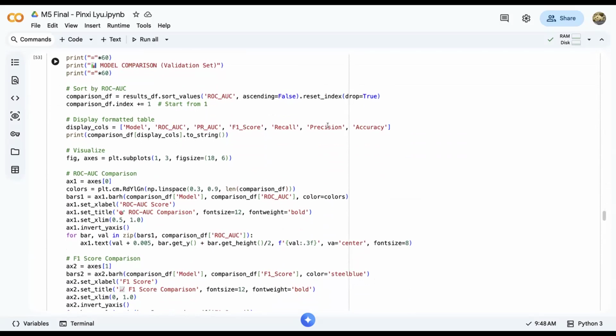Instead of using the default probability threshold of 0.5, I performed threshold optimization to better balance different performance metrics. For example, I searched across multiple thresholds and evaluated the F1 score, the recall, the precision, and balanced performance with a minimal recall constraint. This is important in credit risk prediction because missing default cases can be costly. Therefore, in some scenarios, we may prioritize a higher recall to ensure the risky borrowers are detected.